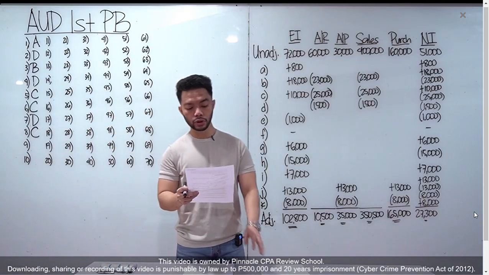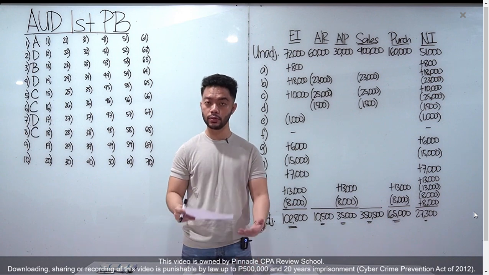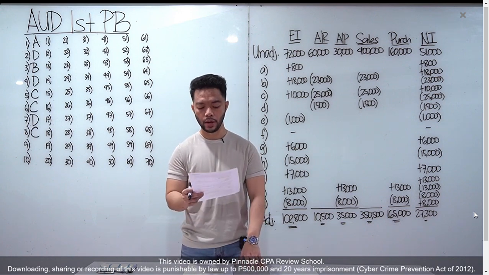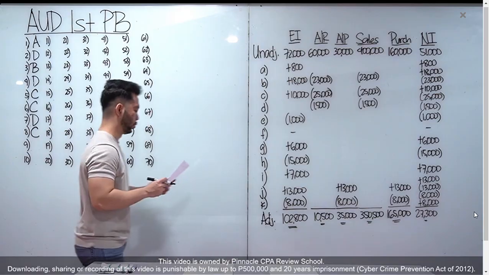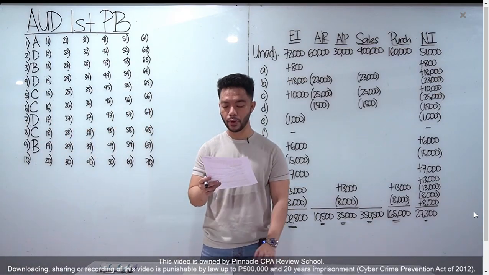Number 9, the auditor looks for an indication on duplicate sales invoices to see if the invoices have been verified. So basically, tinitingnan natin kung may proper internal control. This is an example of letter B, a test of control. Number 9, letter B.